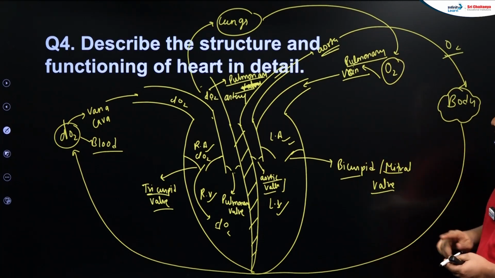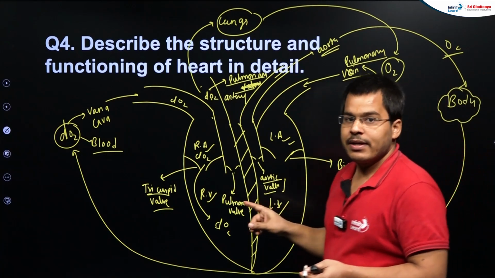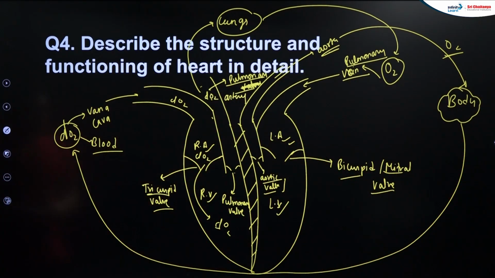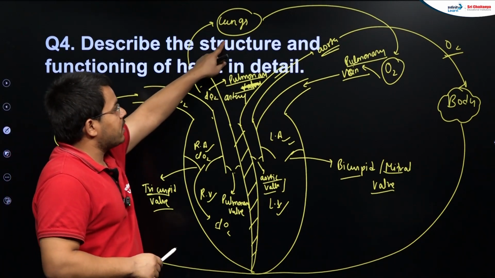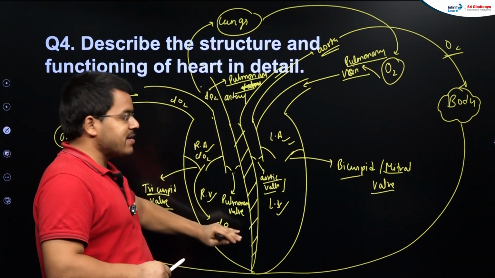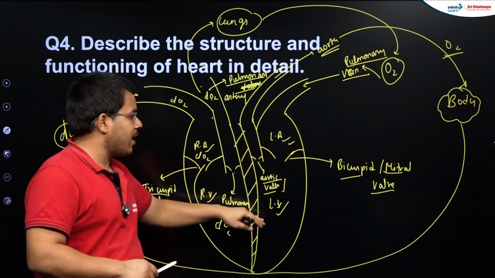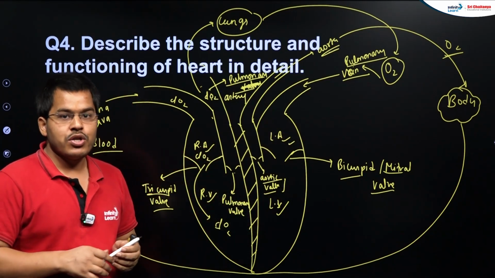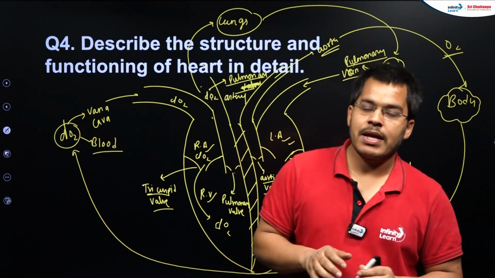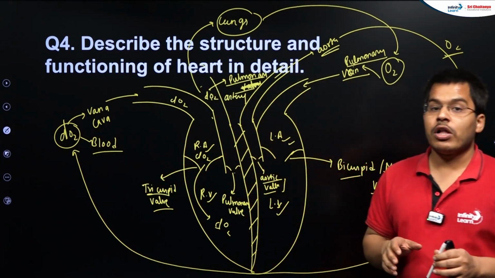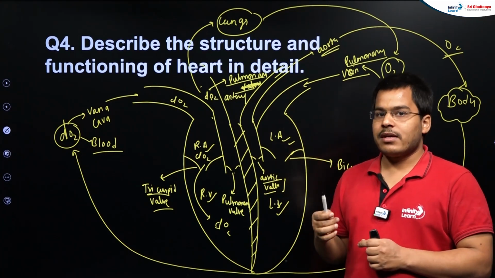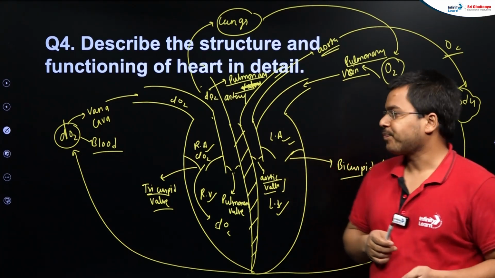Okay, so students, in this way your heart is functioning, and in this way the structure of the heart is there, right? The upper circuit that is formed between the lungs and your heart is your pulmonary circuit. The downside circuit that is formed between the body and the heart is your systemic circuit. So there are two circuits in four-chambered heart organisms. That's why we say that they have double circulation, one between the heart and the lungs, another between the heart and the body, right?